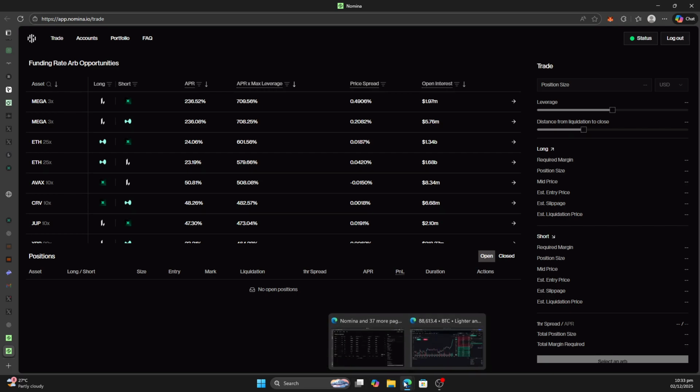To start with, you will need those accounts set up to be able to use Nomina. You would have to connect your perp dex account to Nomina, where Nomina forms an avenue to them trading wise. You'll understand what I'm saying.